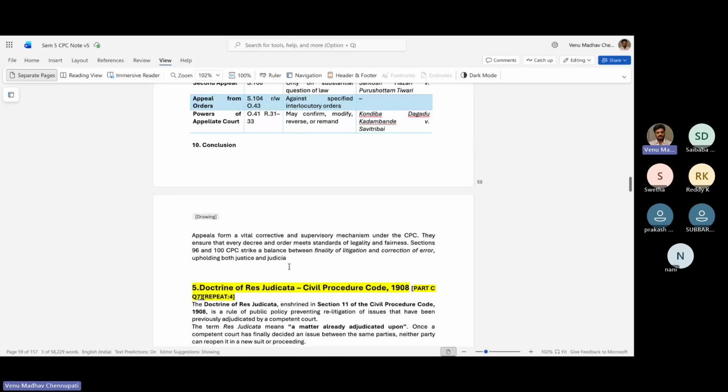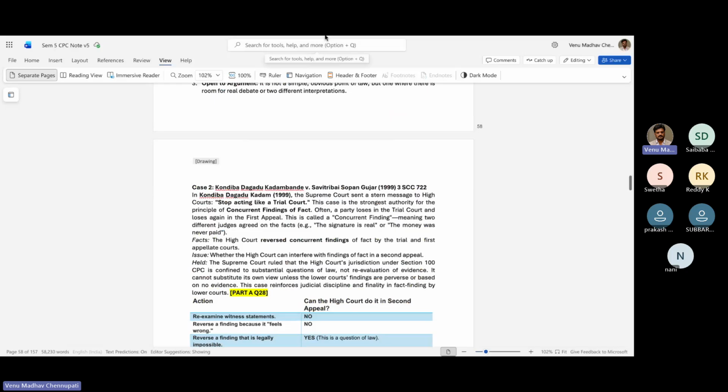So what are the conclusions? Appeals are vital, corrective and supervisory under CPC. They ensure that every decree and order meets standards of legality and fairness. Sections 96 and 100 strike a balance between finality of litigation and correction of error, upholding both justice and judicial discipline. So these are the 4 questions. Very important questions.